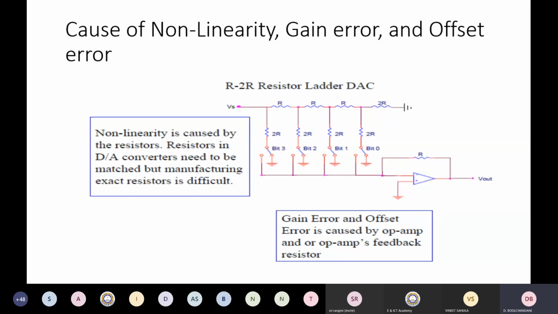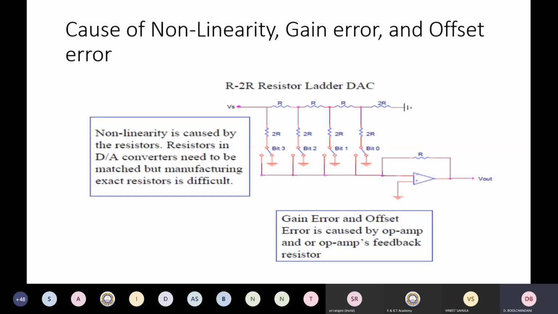We have seen that you require matched resistors, R and 2R, where all the R resistances should be of the same value, and all the 2R resistances too. But because of the limitation of the manufacturing process, there is a process variation in fabricating these. So you get a mismatch in the resistance, and because of this mismatch, you don't get the exact jump with the exact increase in the digital input.